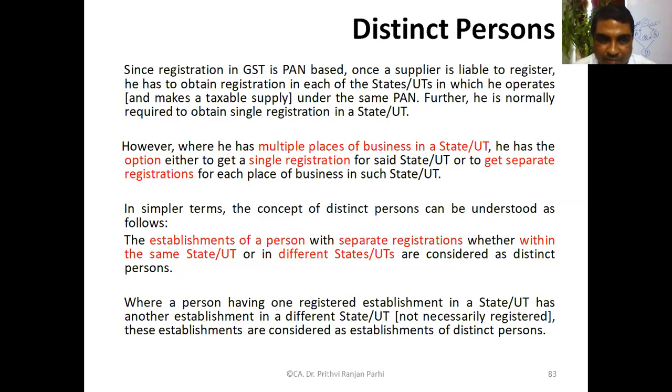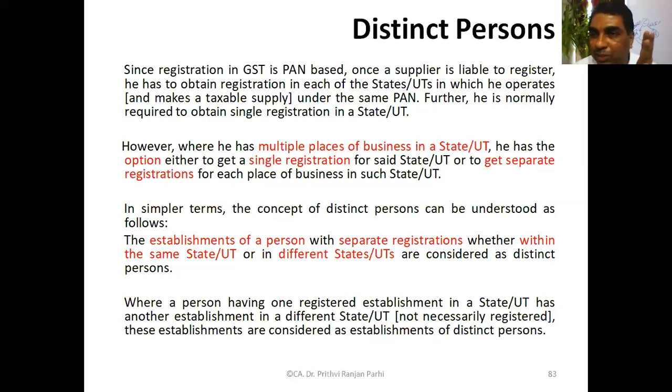But where he has multiple places of business in a state or union territory, first of all, we understood that if he is supplying taxable supplies from different states, he has to go for multiple registrations. But if he has multiple places of business within one state or union territory, then he has got an option. He may either get a single registration or he may get separate registrations for each such place of business. So he has got a choice.